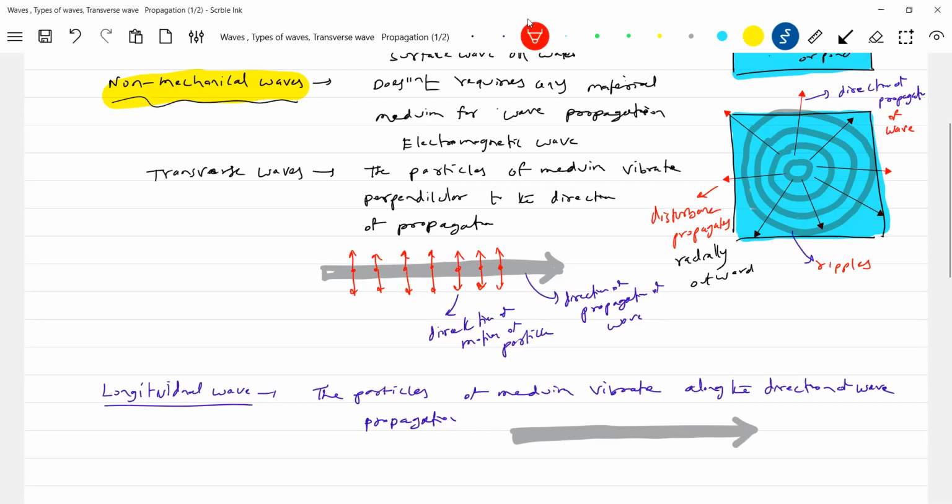So how do the particles vibrate here? They will vibrate in this way. For the time being I'm just giving an introduction, since one whole chapter is on transverse and longitudinal waves.